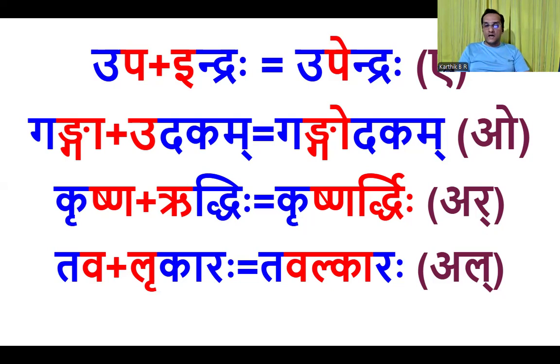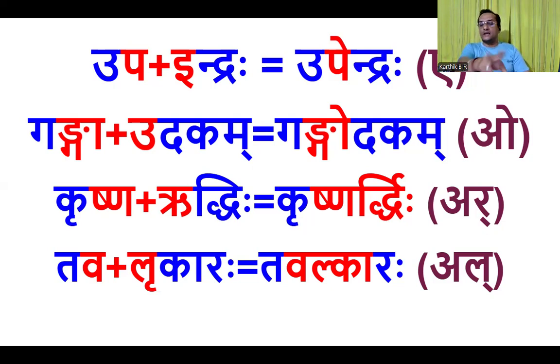Tava lrkaraha. In that lru letter is there. Tava akara is kantha. Lrutu lasanam dantaha. Lru letter's place of origin is danta, teeth. Al comes here. How do we take al? When we say ra, ra pratyahara, higher words, ra and lunds, la, both we have taken. So when we say ra, ra and la, both the letters are considered.